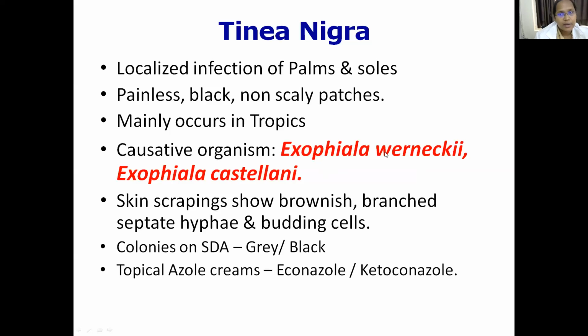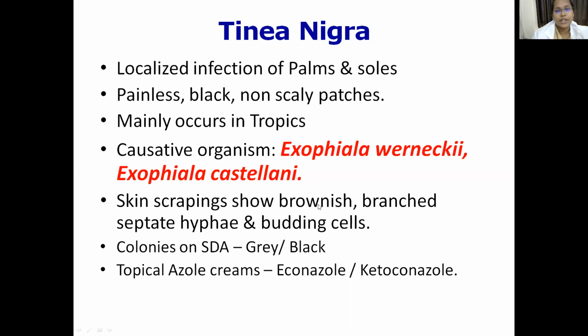Exophiala werneckii was earlier also known as Cladosporium werneckii or Hortaea werneckii. Remember, this may come as a multiple choice question to confuse you: Exophiala werneckii, Cladosporium werneckii, Hortaea werneckii, all three mean the same. The other causative organism is Exophiala castellani.